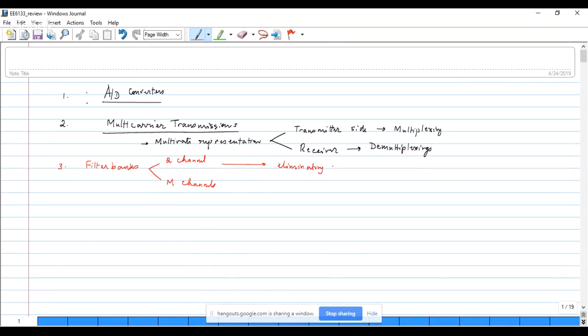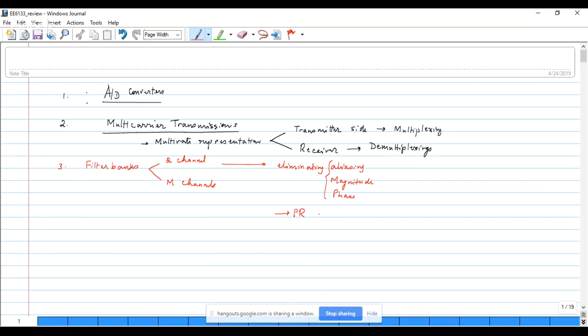Eliminating, of course, in all cases, we want to eliminate aliasing. Then eliminating magnitude distortion and phase distortion. These are the three things that we want. And if we succeed in eliminating all of them perfectly, then we get the perfect reconstruction system, what we call